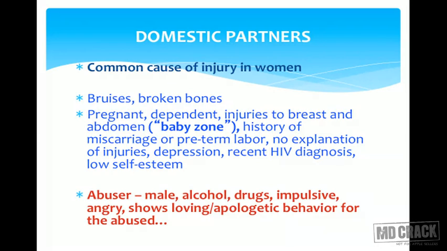The abuser is most commonly a male, might be suffering from alcoholism, might be indulged in drugs, might be impulsive, might be an angry personality, and shows loving or apologetic behavior for the abuse. That's very surprising. So if the couple is for counseling, the husband might show a very loving attitude towards his wife, and this person may be an abuser. Normally, this person is likely to have the other characters like alcoholism, substance abuse, impulsiveness, and angry character.